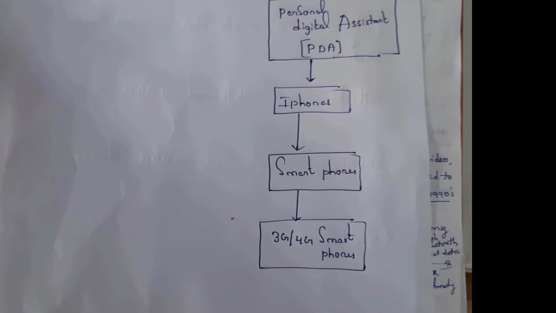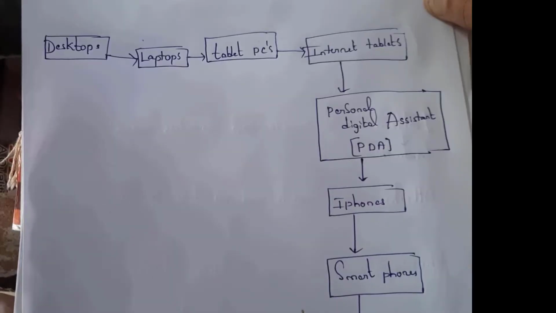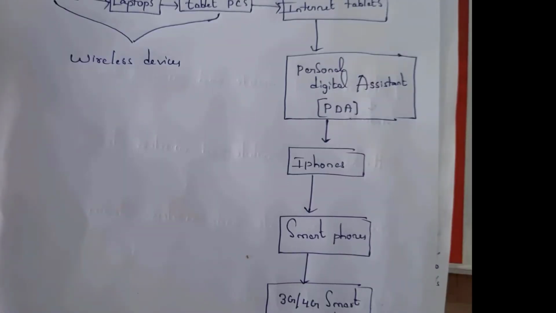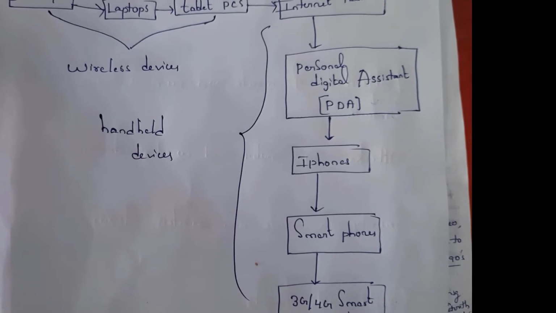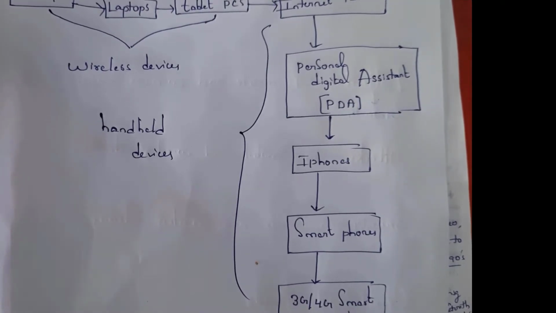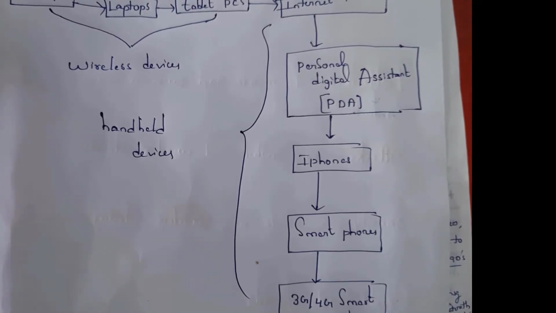After iPhones, smartphones were introduced. After smartphones, now at present we are using 3G and 4G smartphones. See, desktops, laptops and tablet PCs are wireless devices, and the remaining ones are handheld devices. This is a diagram of the growth of mobile and wireless devices from desktops to present 3G and 4G smartphones.